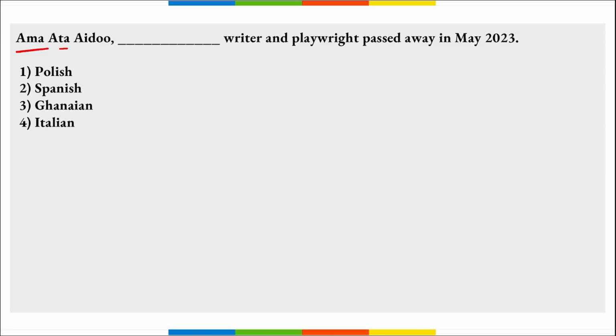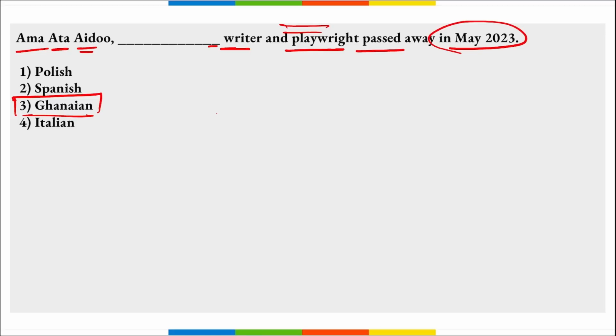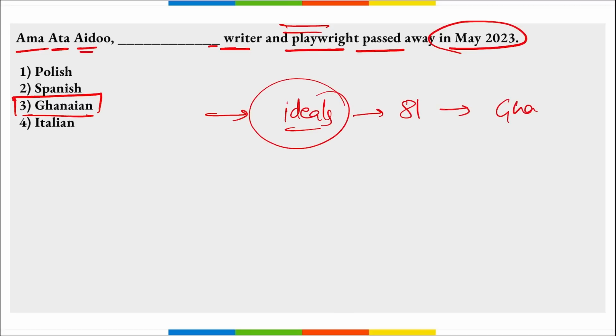Next, Ama Ata Aidoo, right? She was a Ghanaian writer and playwright who passed away in May 2023. She was famous for her feminist ideals. She passed away at the age of 81 in Ghana, correct? And this is a West African country.